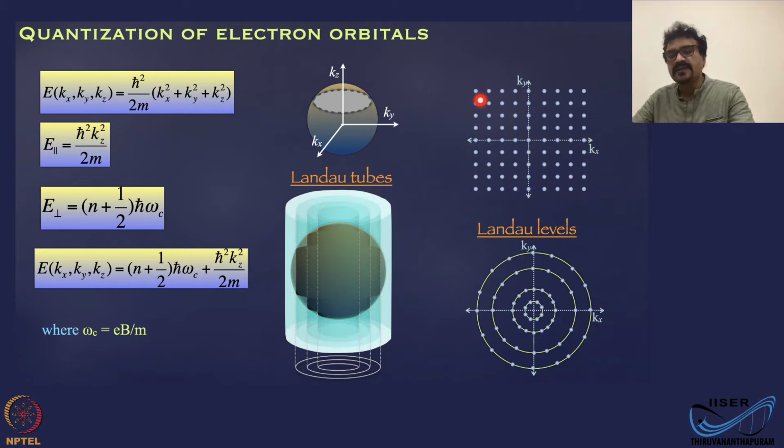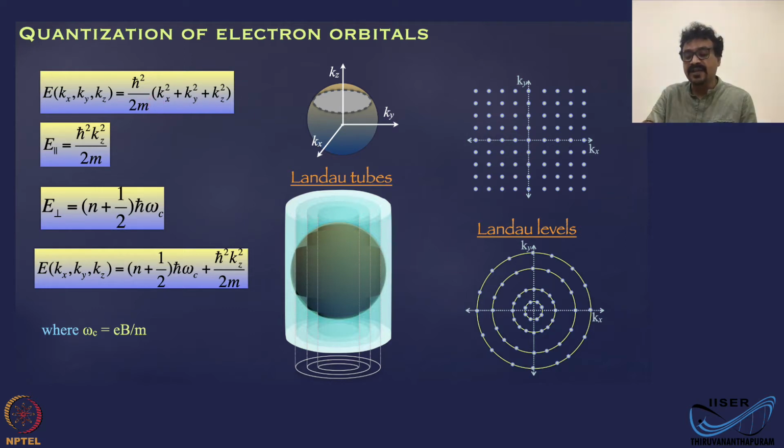this is the illustration where you have k states which are separated by 2 pi by L, where L is a dimension. Okay, and we calculate the Fermi energy, density of states, and all these details using this picture. Okay, and the total energy, which is the sum of the energies in